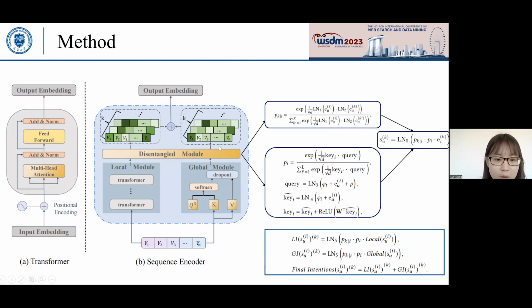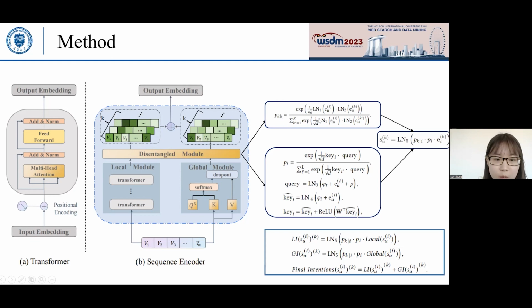The disentangle module is appended after the local and the global module so as to reuse their expressive power. According to the distance between the sequence embedding and a set of intention prototypes, we disentangle the user preference into intentions.